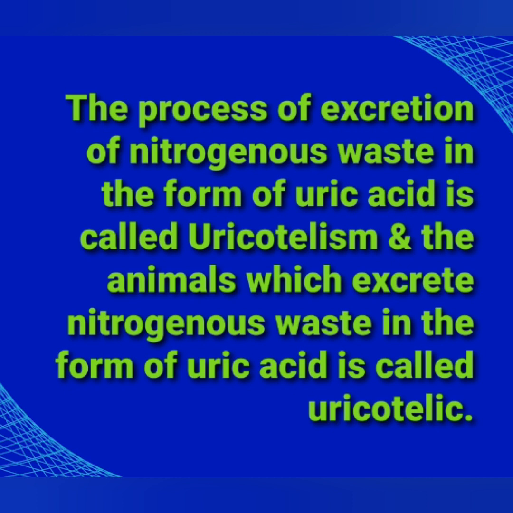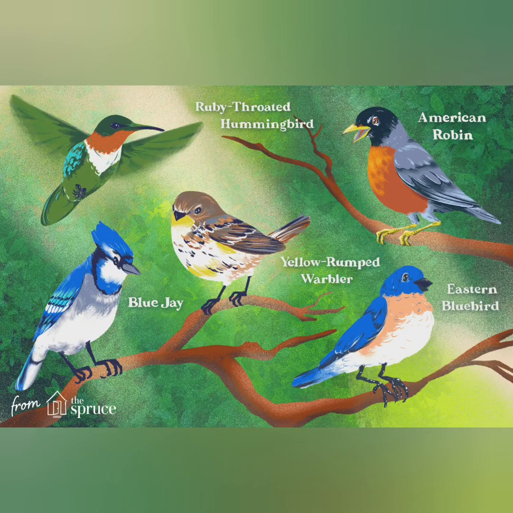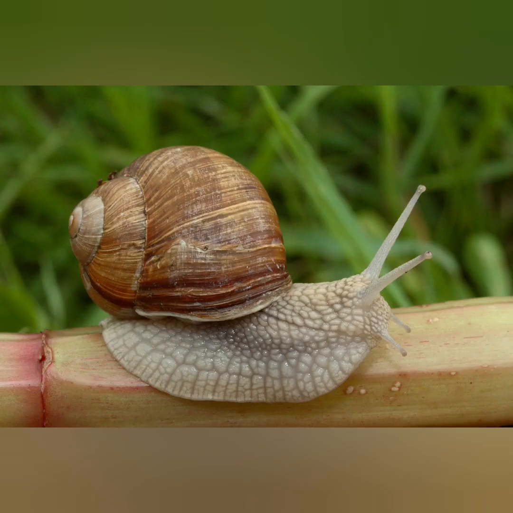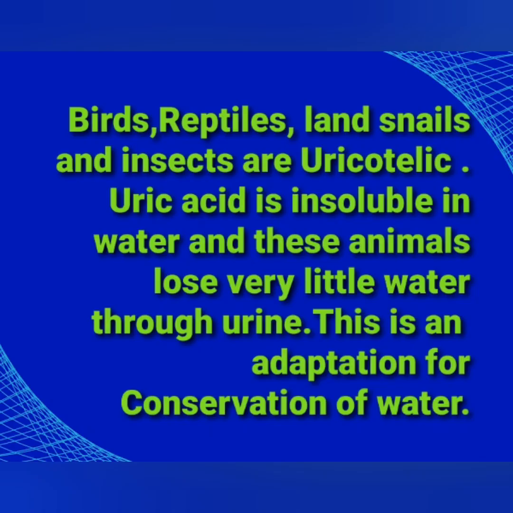The process of excretion of nitrogenous waste in the form of uric acid is called uricotelism, and the animals which excrete uric acid are called uricotelic. For example, birds are shown here. Similarly, reptiles, as well as land snails, are also uricotelic. So birds, reptiles, land snails and insects are uricotelic.